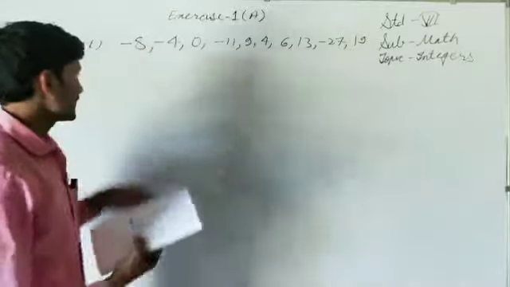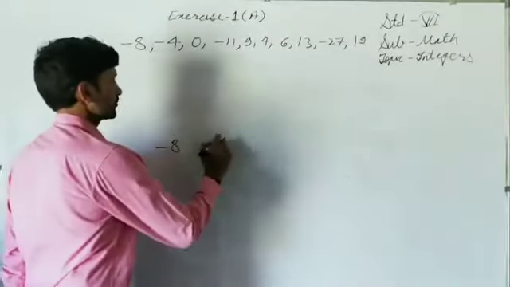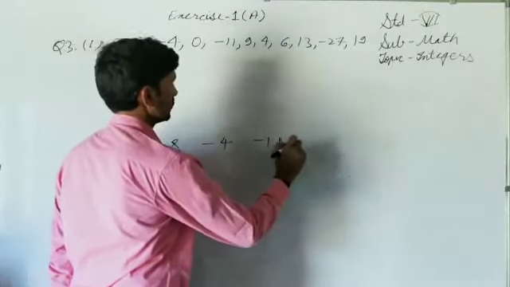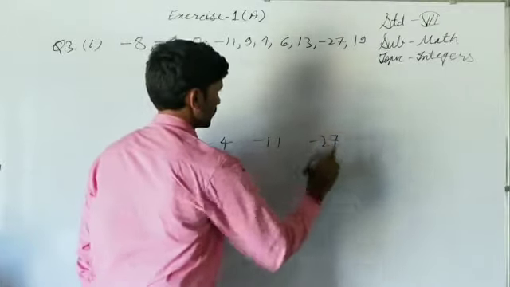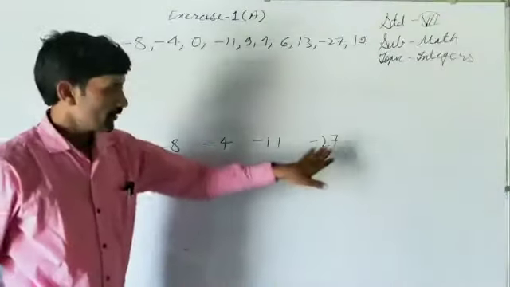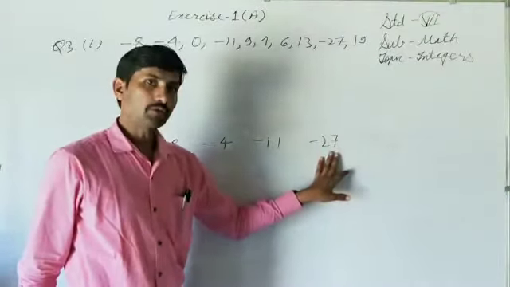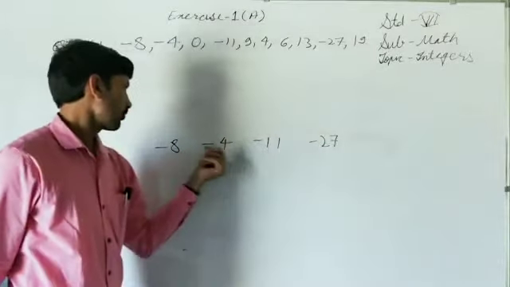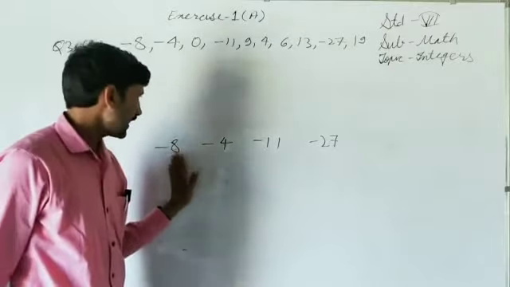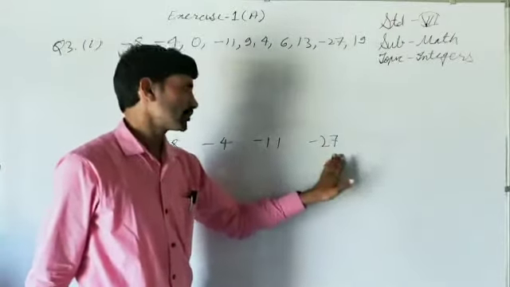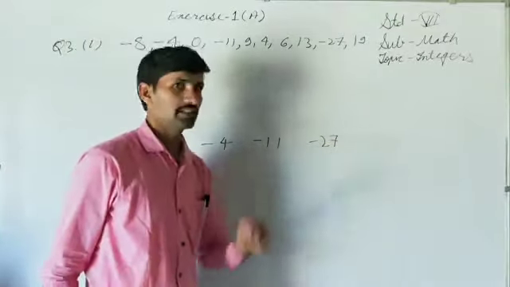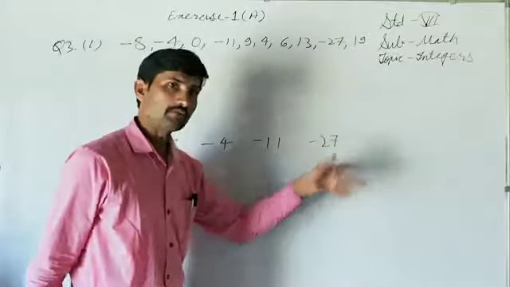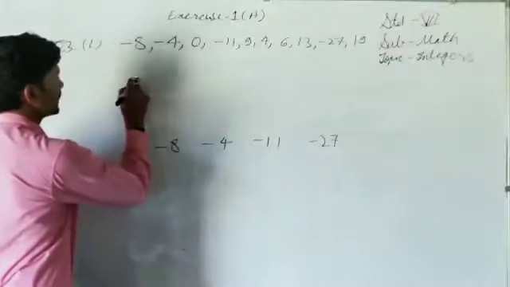The absolute value of minus 27 is 27. So among 27, 11, 4 and 8, which one is the largest? 27 is the largest. So with the minus sign, it will be the smallest. So it is minus 27.